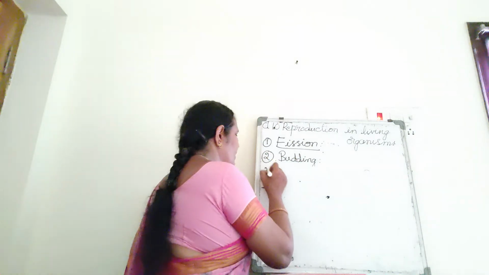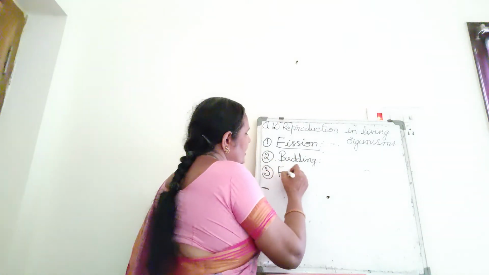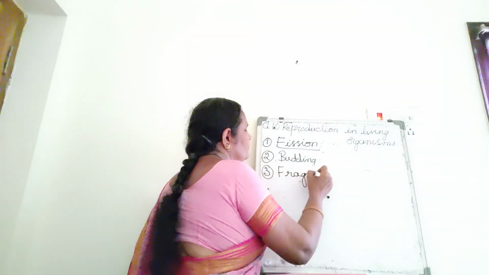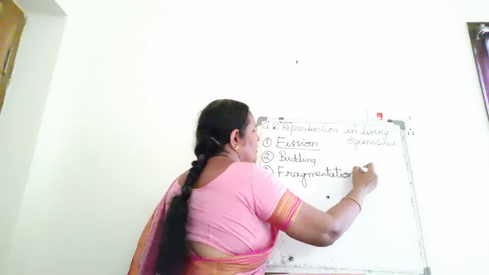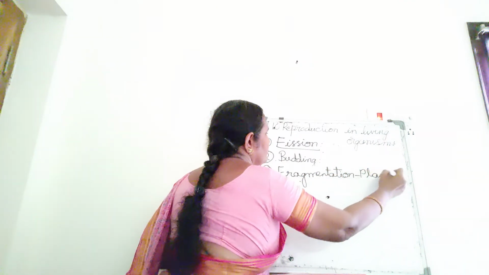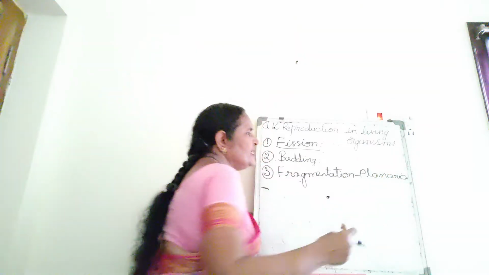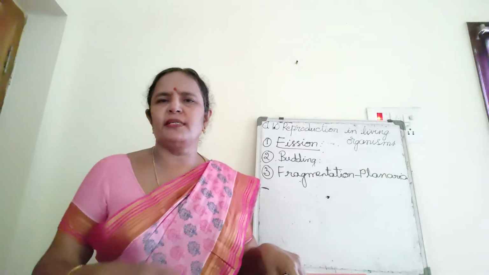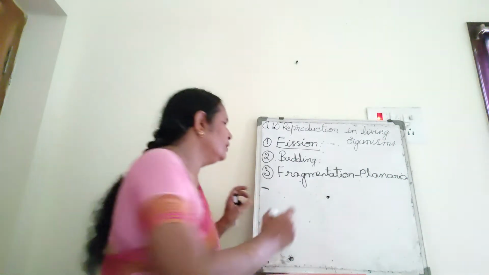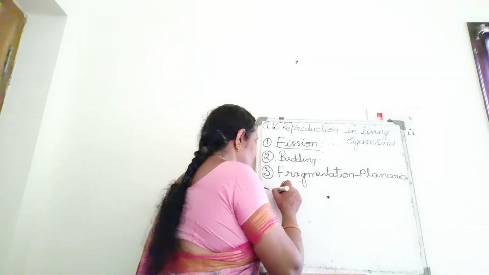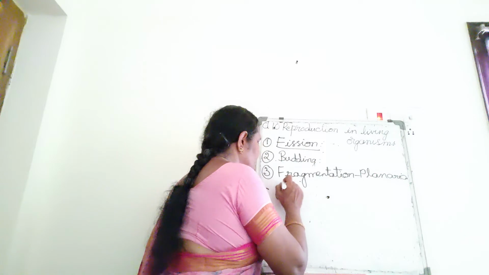Next one, fragmentation. Fragmentation you can see in planaria. If you cut this planaria into 2 parts or 3 parts or 4 parts, each part grows into a new individual. See, this is planaria.